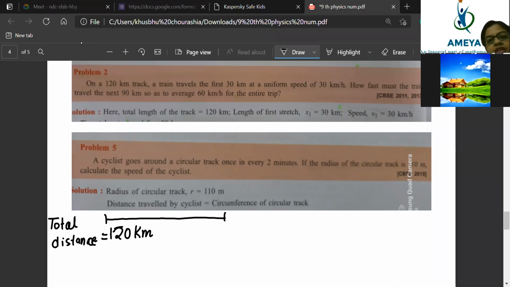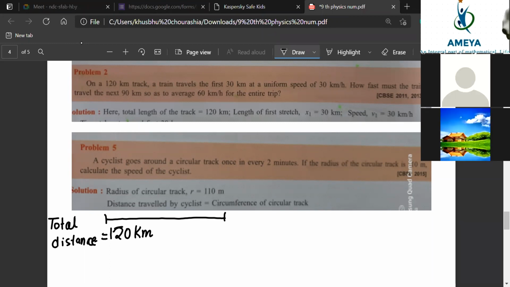Now, it is given that a train travels the first 30 kilometer with a speed of 60 kilometer per hour.